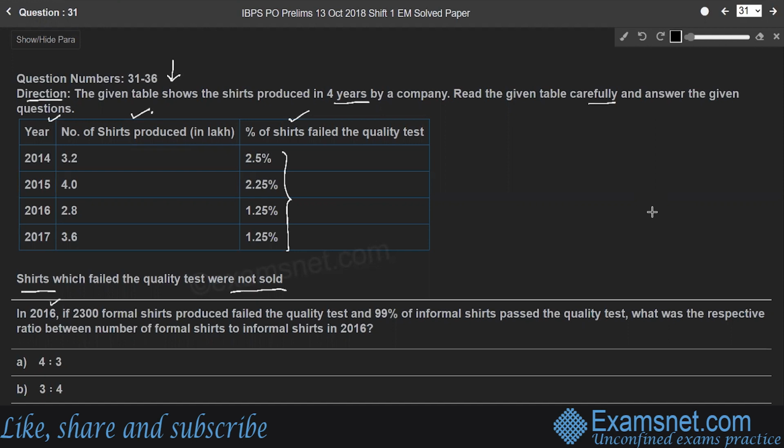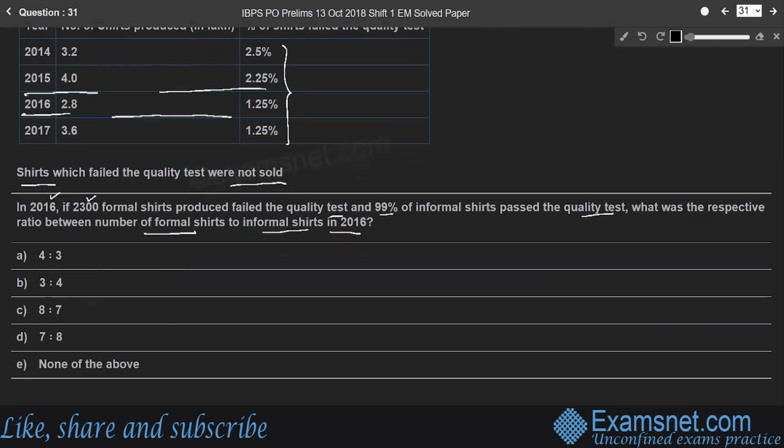The question is: in 2016, if 2,300 formal shares produced failed the quality test and 99% of informal shares passed the quality test, what was the respective ratio between the number of formal shares to informal shares in 2016? So we have to find the ratio of the total number of formal shares produced to informal shares. Focus only on 2016, this part.